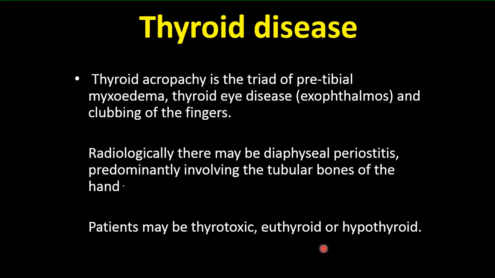And the patient is not necessarily thyrotoxic; they might be hyperthyroid, hypothyroid, or euthyroid. Okay?